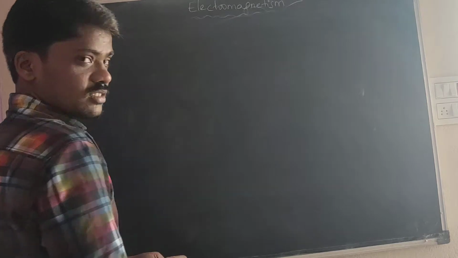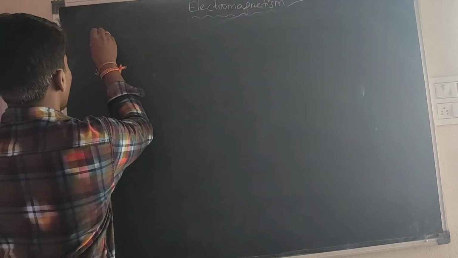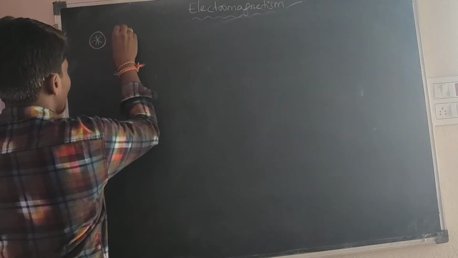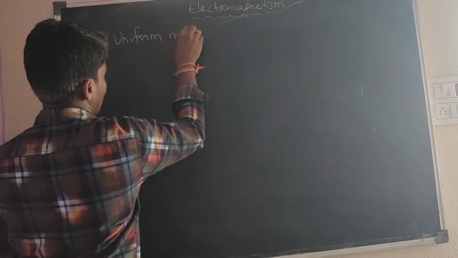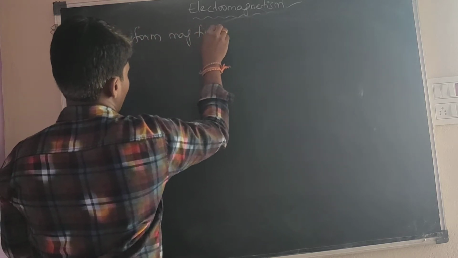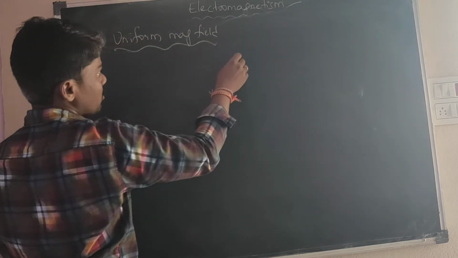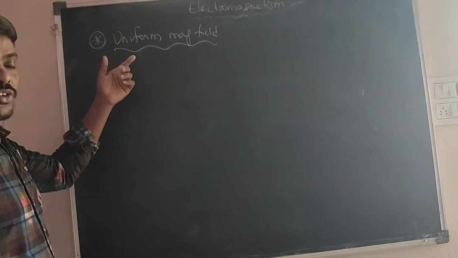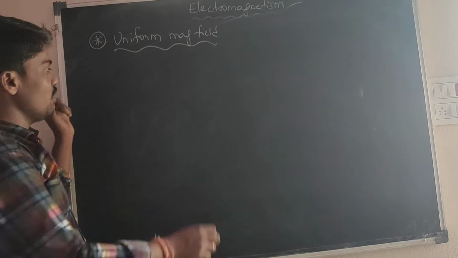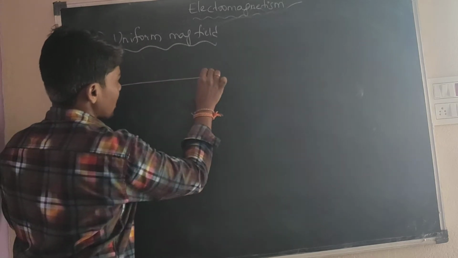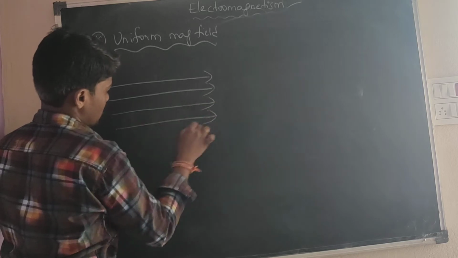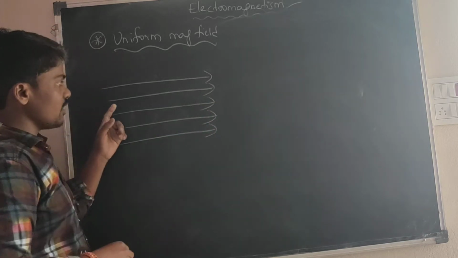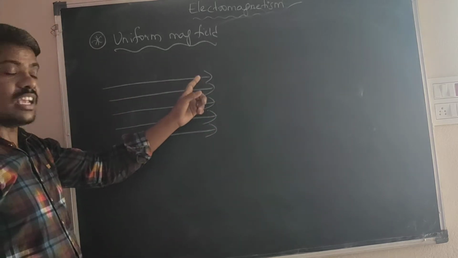See the next topic: uniform magnetic field. Uniform, non-uniform. What is meant by uniform? Uniform means equal. When the lines of force are equal.